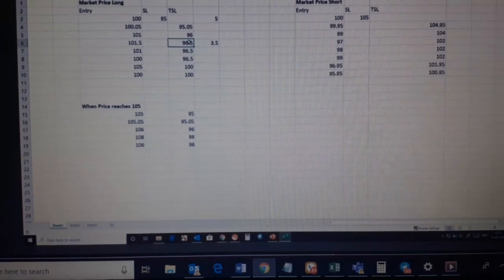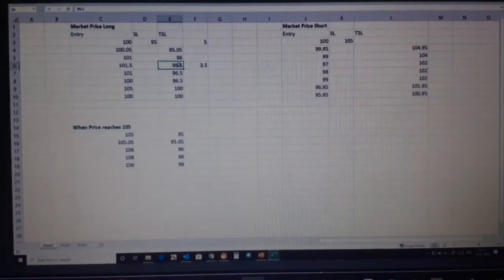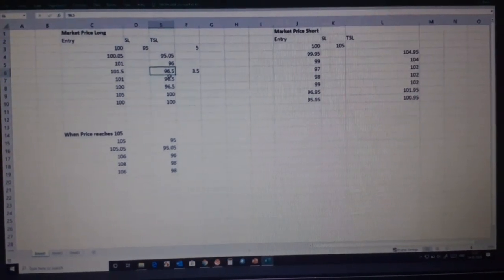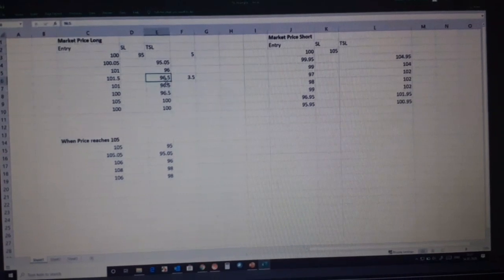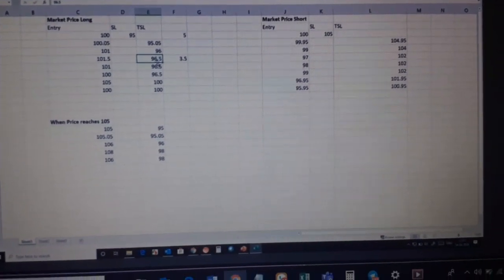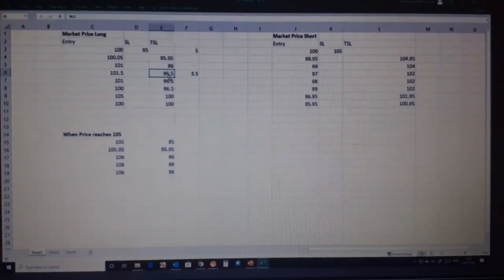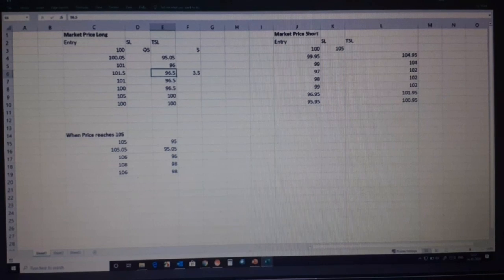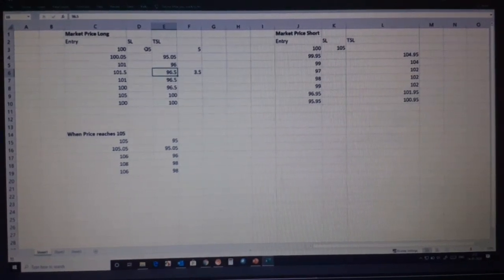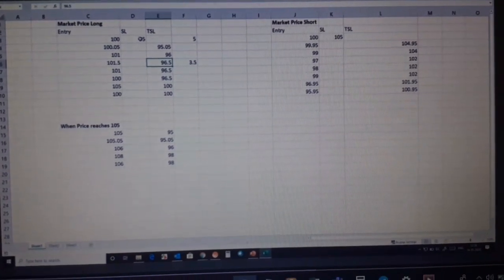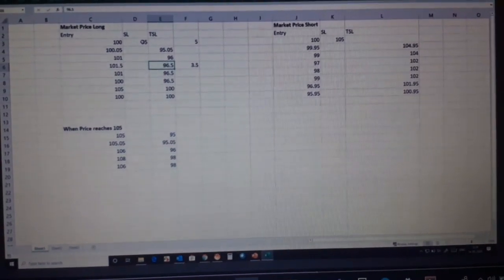Have you understood this? Your trailing stop loss will move only in one direction, not in the opposite direction. When it has gone to 96.5, it will never come to 96.4, because that's minimizing your risk. If it comes again to 96 and then 95, there is no use putting the trailing stop loss.